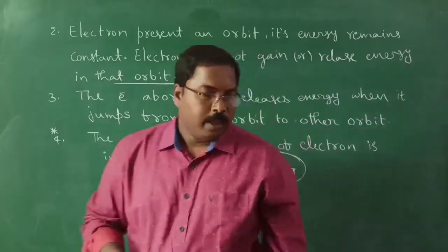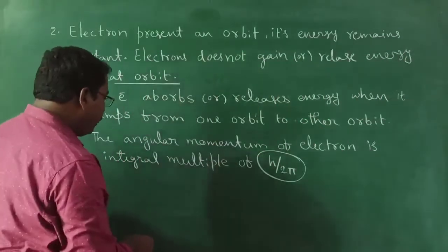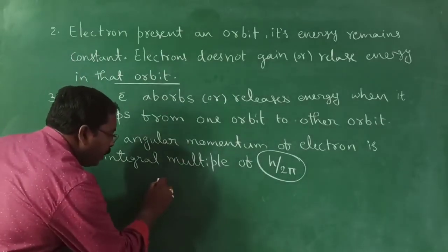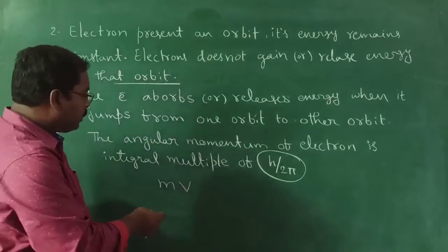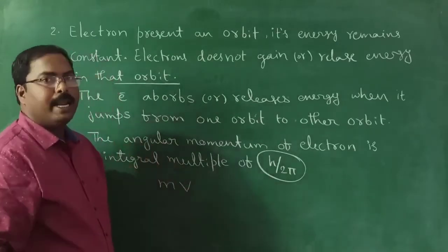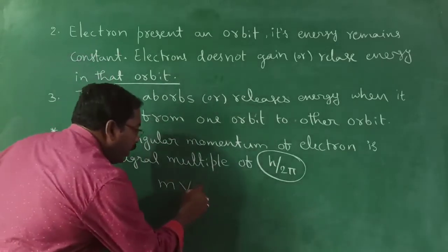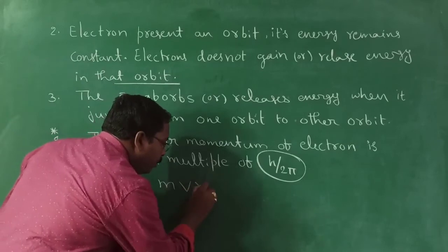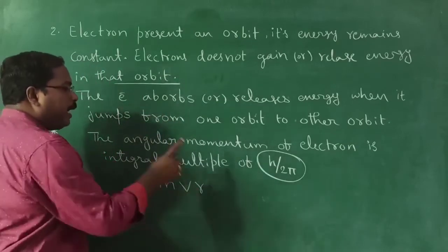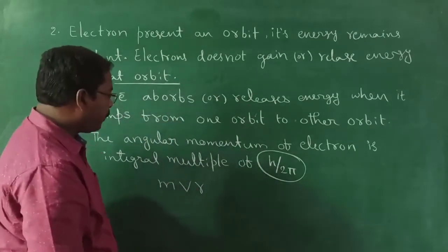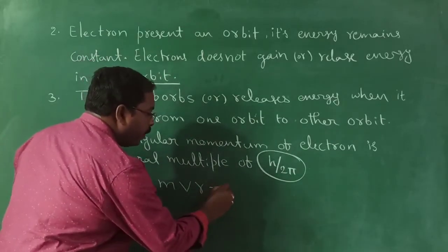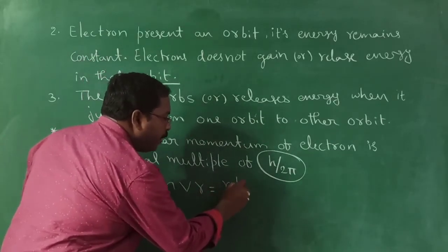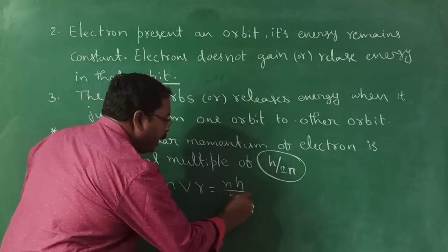Okay. Here, mathematically, I will give you the formula. Angular momentum is nothing but what? In the case of normal momentum, we say mass into velocity. In the case of angular momentum, we include one more term, that is the radius of the orbit. MVR is equal to n into h by 2 pi.